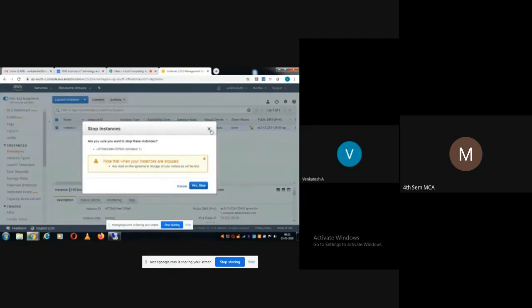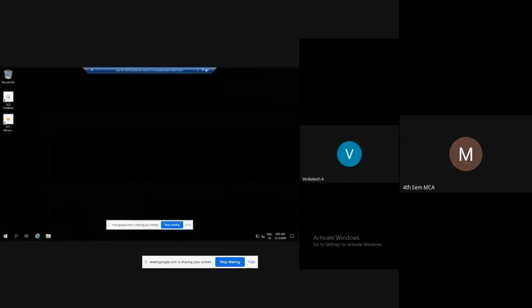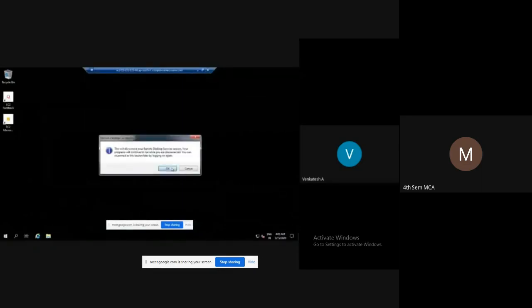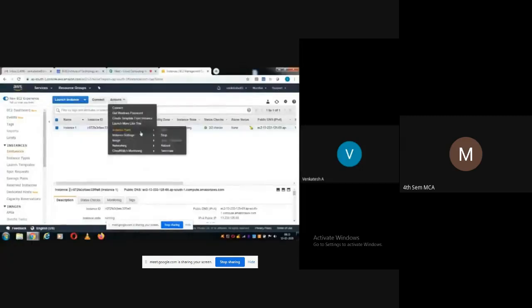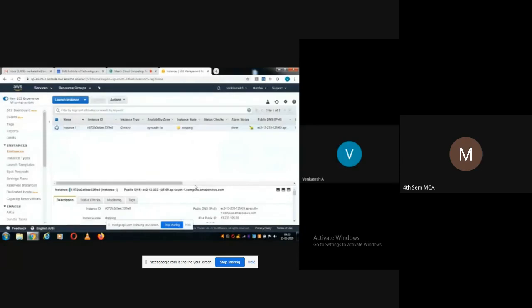Okay, so before doing this, let us go back. There is that remote window. Yes, I will close the remote window. Now I'll go to actions, instance state. Okay, I'll stop. Yes, stop. You can stop and terminate, or directly you can terminate. But the better process is first you stop it, then you terminate.